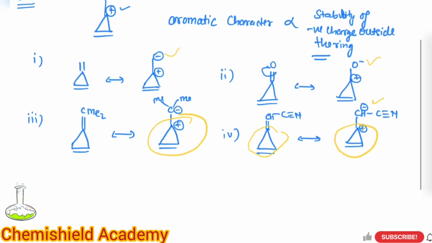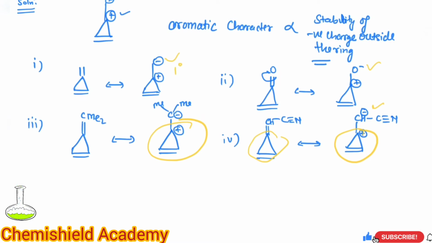Okay. So in the first case, we will see it is a 1 degree carbanion. In the second, the oxygen has the negative charge, which is stabilized by the electron-withdrawing nature of the oxygen. So this will be more stable as compared to the negative charge on the carbon, because oxygen is more electronegative than carbon. In the third case, this 3 degree carbanion is destabilized by the plus I effect of the 2 methyl groups, so it will be the less stable carbanion.